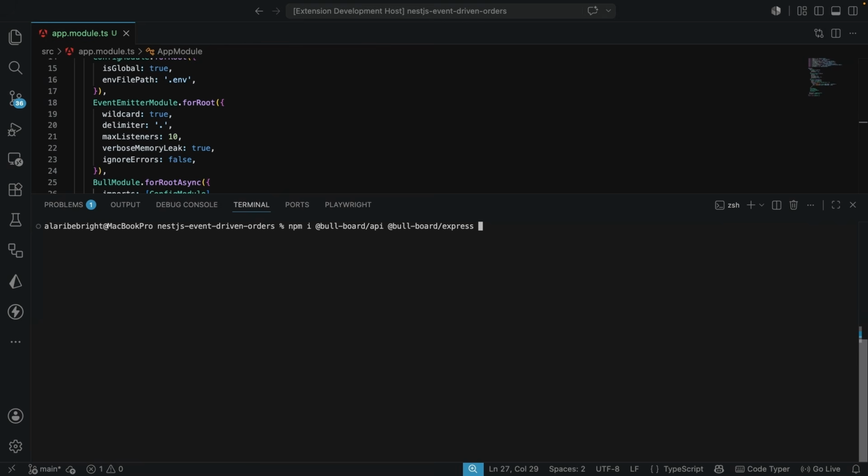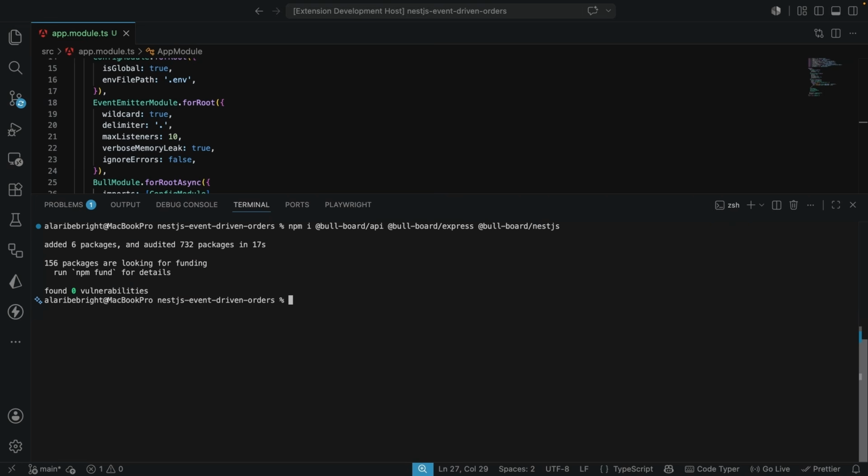The next one is going to be @bull-board/nestjs. This isn't strictly required to make use of BullMQ, but I want a visual dashboard for the rest of this tutorial, because trust me, you don't want to just say the job is in the queue. That's a really bad way to go about it. You want to see every job that we create for the rest of this video in real time, and you want to see this in the browser tab.